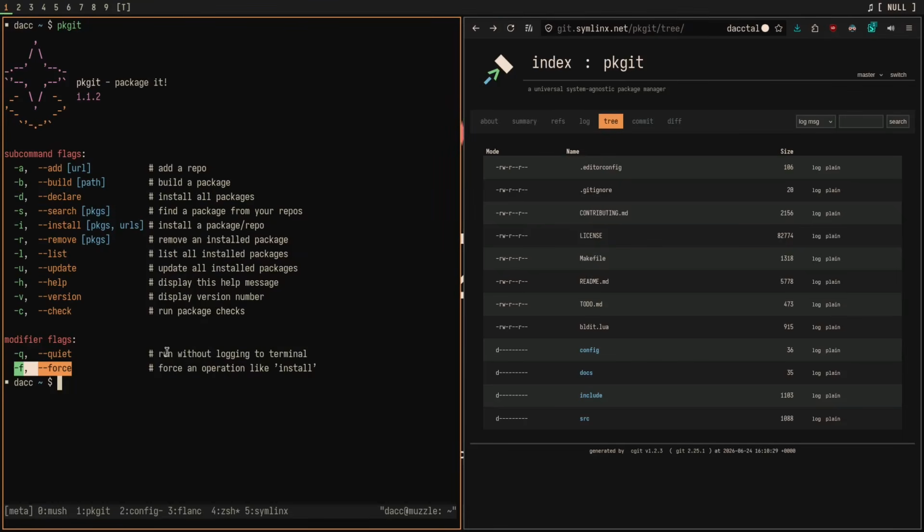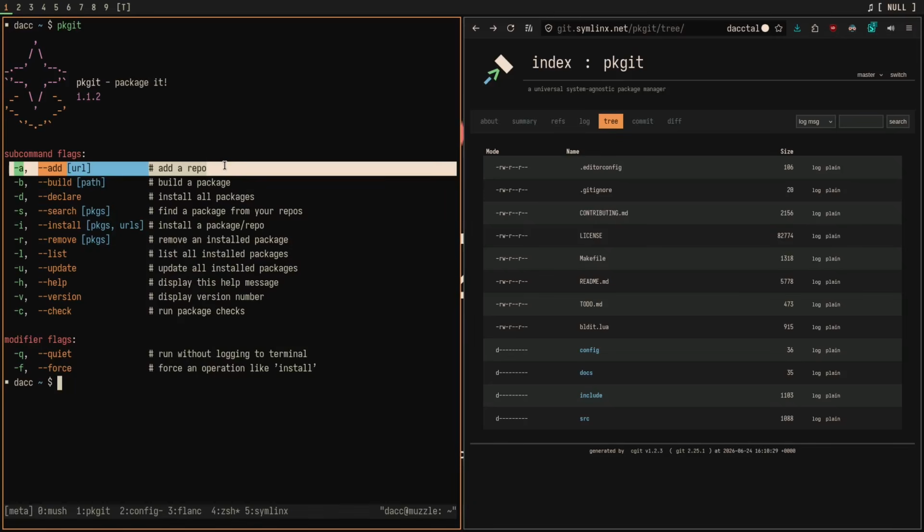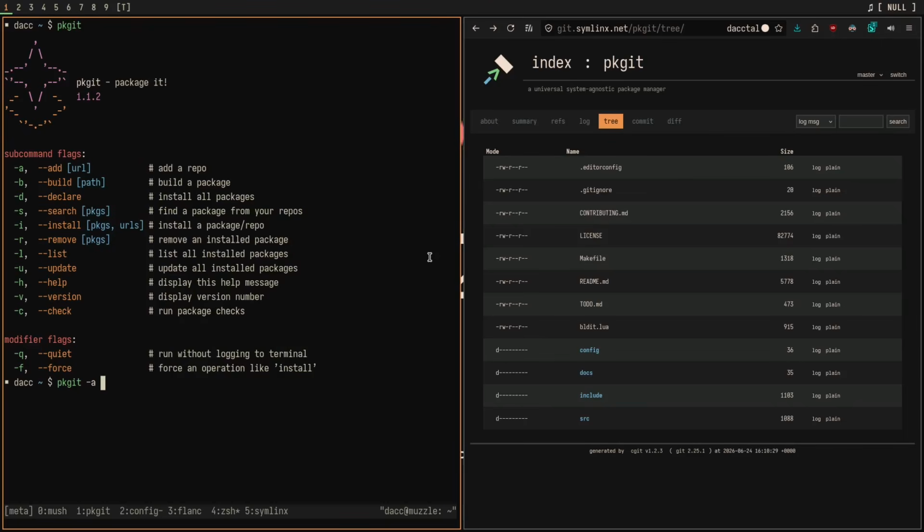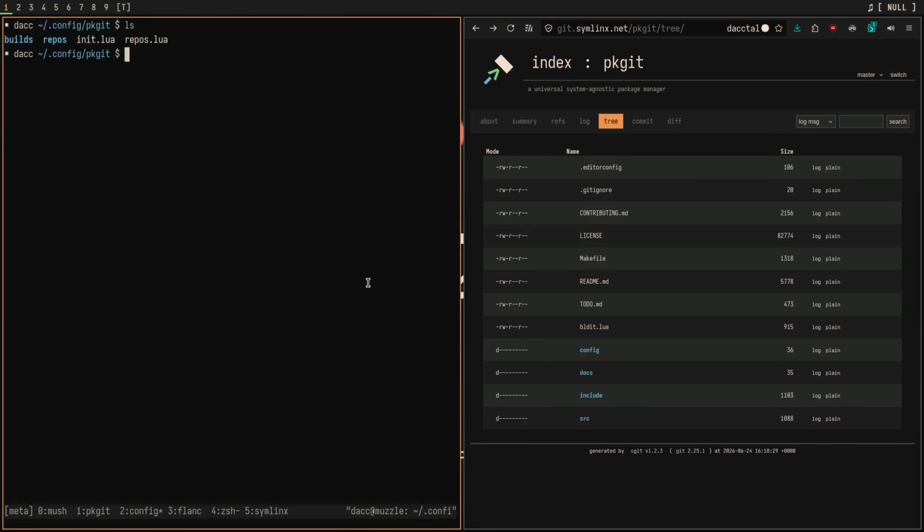Force is the modifier flag that actually tells the thing, hey, even if you have this thing installed, just install it anyway. But let's go down the list from the top. Add. This is pretty self-explanatory. pkgit -a. This will add any URL to your repos.lua, as we've shown here, where repos.lua has pkgit.